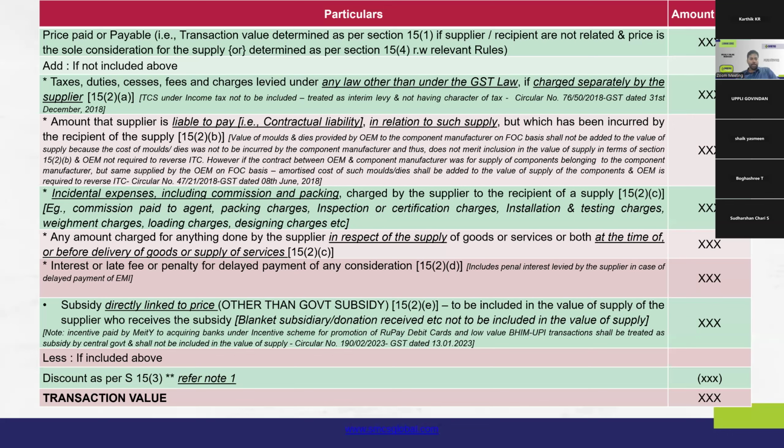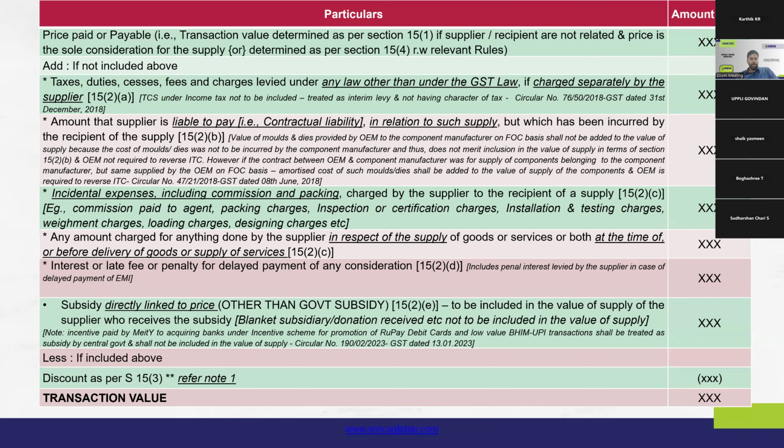Second, under 15.2b, the amount that the supplier is contractually liable to pay in relation to such supply, but which has been incurred by the recipient. In that case, such value that is incurred by the recipient should be added to the value of supply. And we saw the clarification presented by Circular 46 of 2018 in relation to supply of moulds, dies, and similar capital goods, based on who is liable for the activity.